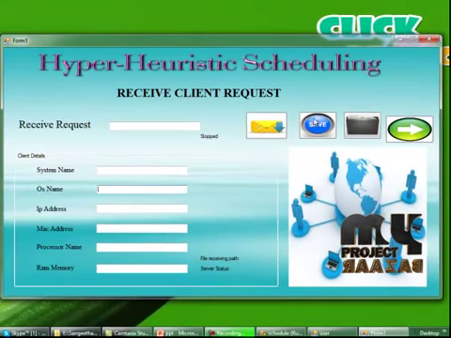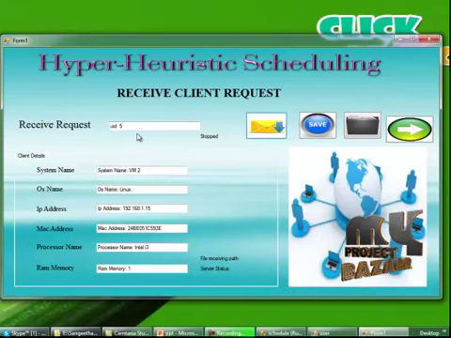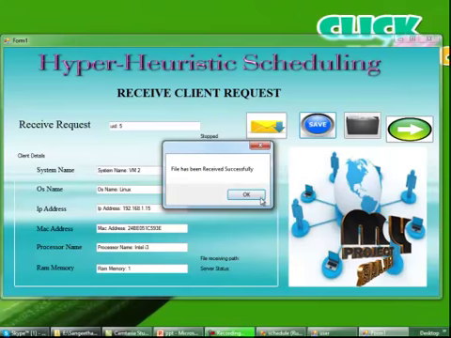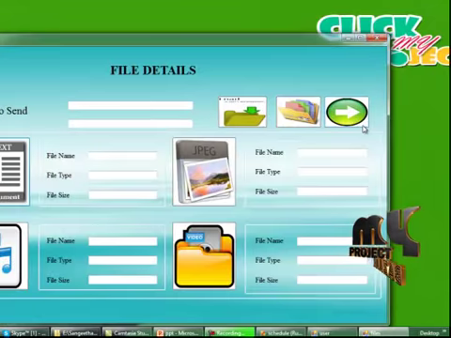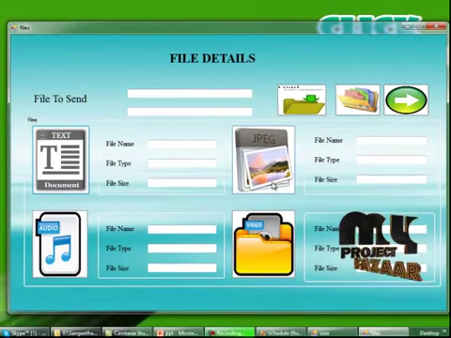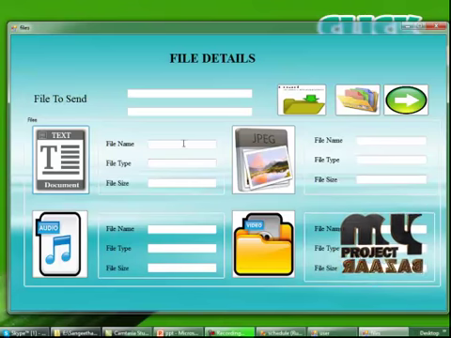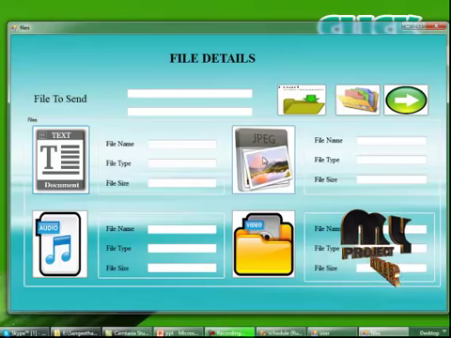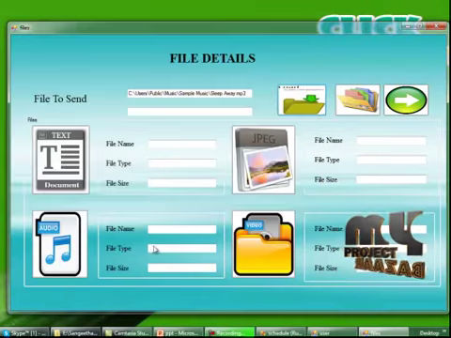Here the client form will be opened. From this, by clicking this button, the user request will be displayed here. File has been received successfully. Then by clicking this button, it will move to the next form, that is file details. In this file details form, the files available in the server will be displayed here. Open, file, sleep away, okay.